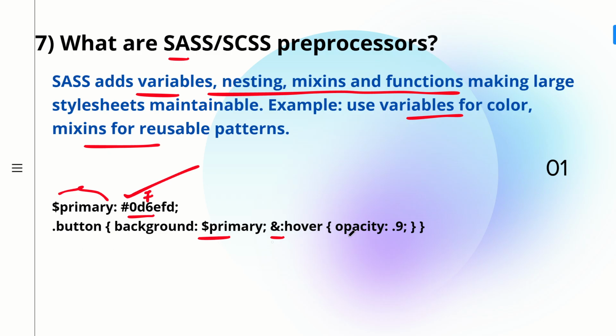Here, in the same block, you have covered all the properties for the button, background should be this, and on hover we should have this. So there are multiple features given to us in SASS, like nesting, mixins, functions and variables, if we make use of preprocessors like SASS or SCSS.